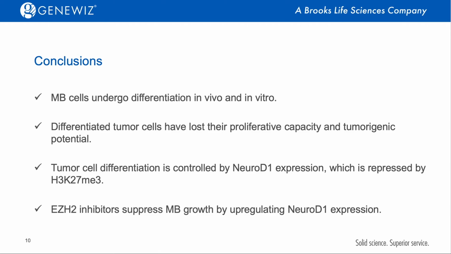In summary, our data suggests that medulloblastoma can undergo differentiation in vivo and in vitro. Differentiated tumor cells have lost their proliferative or tumorigenic potentials. Tumor cell differentiation is controlled by NeuroD1 expression, which is normally repressed by H3K27 trimethylation. EZH2 inhibitors can suppress tumor growth by upregulating NeuroD1 expression.